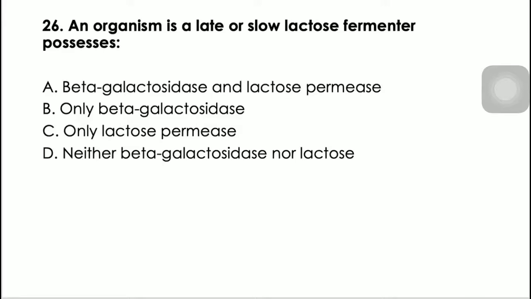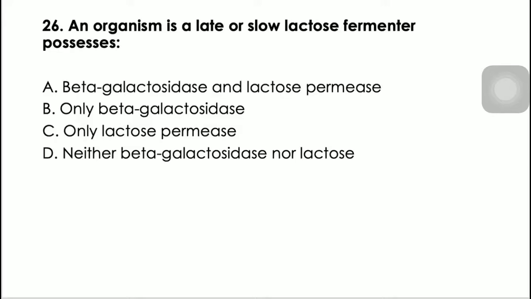So yung letter A po, those are for rapid lactose fermenter. For rapid lactose fermenters such as Escherichia, Klebsiella, and Enterobacter, they are producing beta-galactosidase and lactose permease. While for your late lactose fermenters, Citrobacter, Hafnia, Salmonella, Shigella, and Yersinia, they are only producing beta-galactosidase.